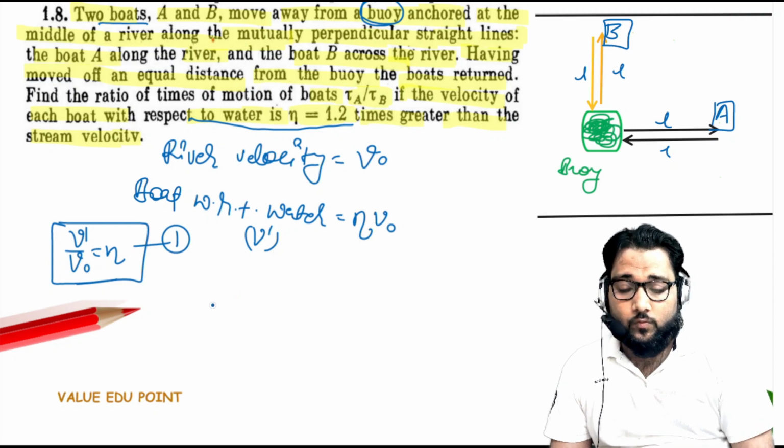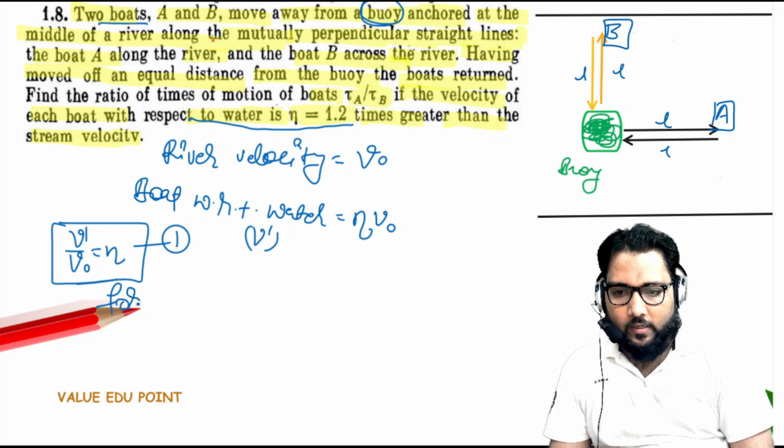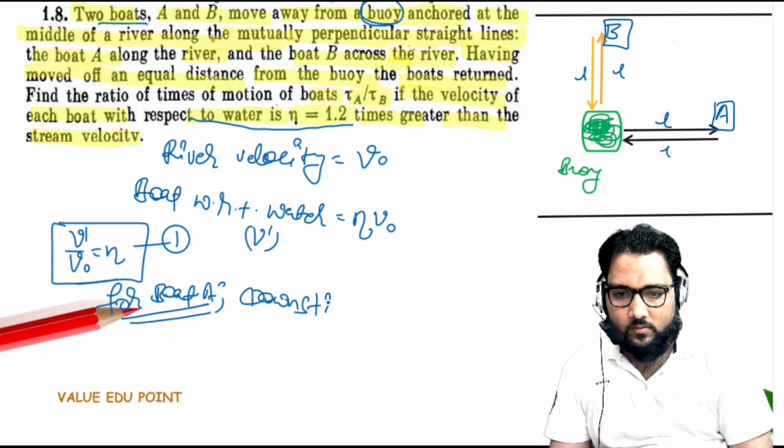Now, to solve these problems, we will use some basic concepts of kinematics. For boat A, the downstream velocity will be v dash plus v naught.